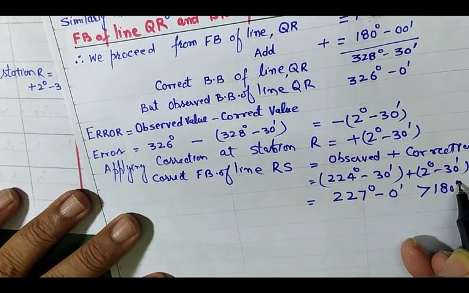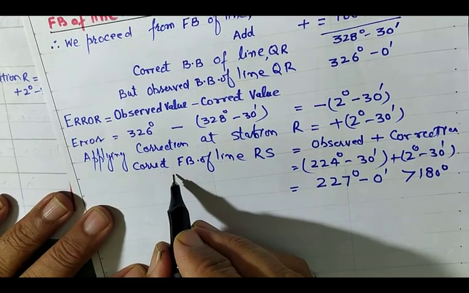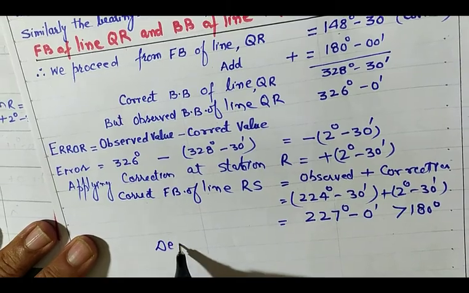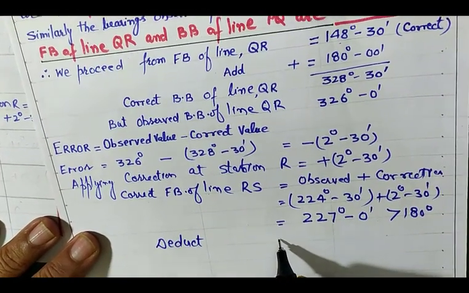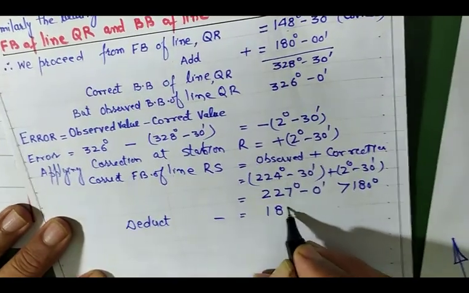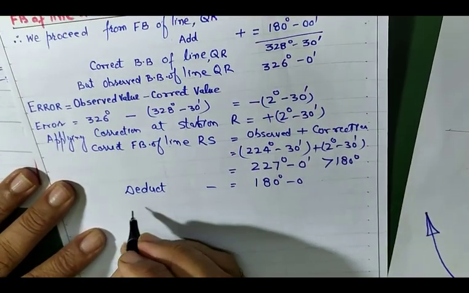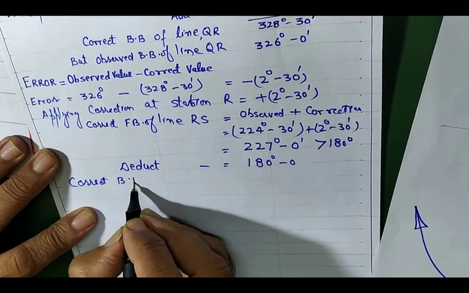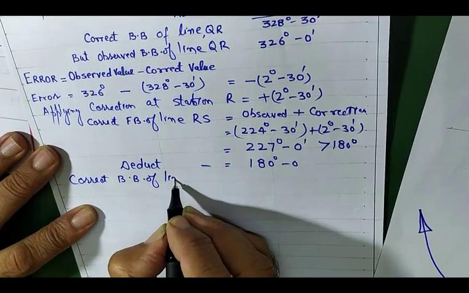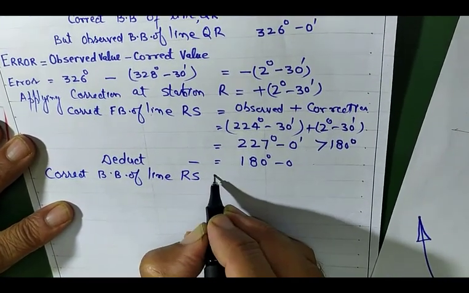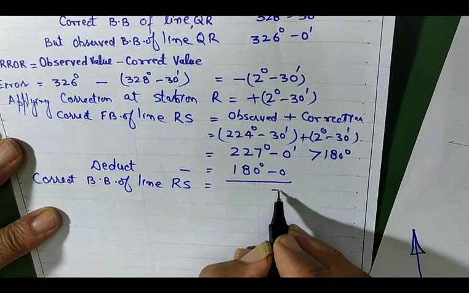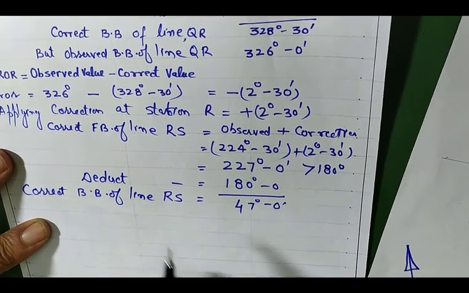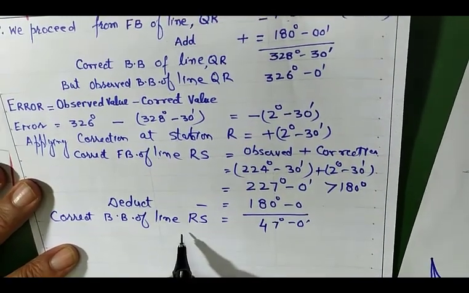Okay, so here to calculate its correct back bearing of line RS, we have to deduct now 180. So here I can write down, deduct how much? Minus 180 degree. This will give you the correct back bearing of line RS. Clear? So this comes to be 47 degree 0 minute. This is the correct back bearing of line RS.